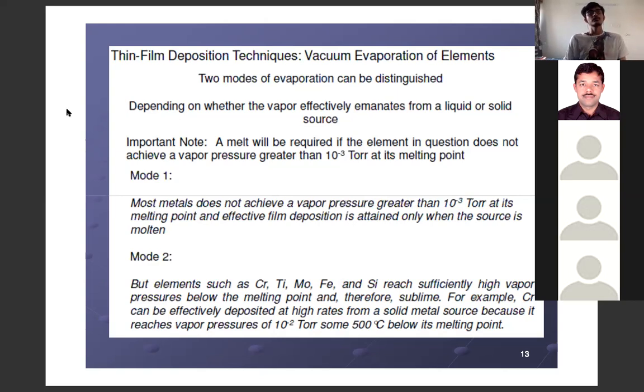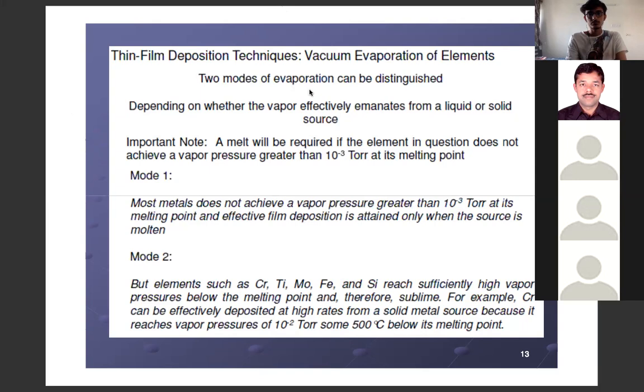So in some of the applications we need to deposit metal thin films. Metal thin films means chromium, titanium, molybdenum, or some kind of semiconductor thin films also deposited by vacuum thermal evaporation. The meaning of it is heating the material under vacuum conditions to high temperature till its boiling point, wherein it evaporates inside the vacuum chamber and gets deposited on some of the materials or substrates wherein we want it. Okay.